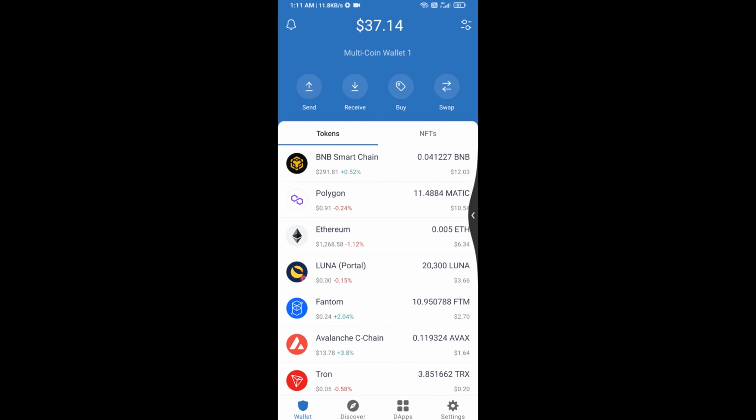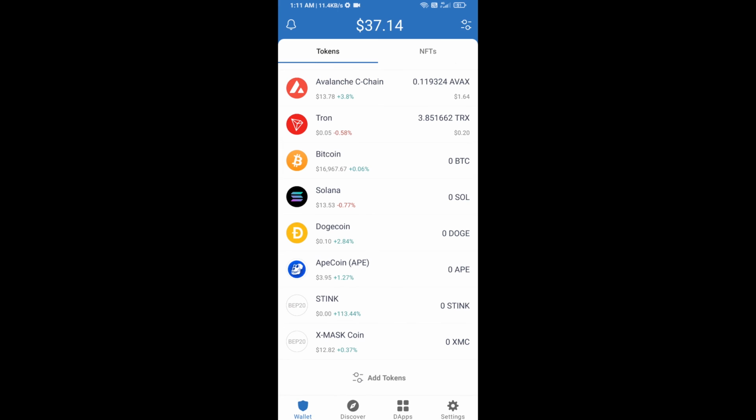After that, go to the Trust Wallet homepage. Now here this token has been successfully added on Trust Wallet.